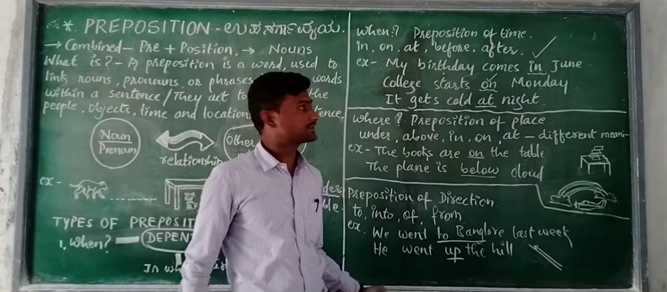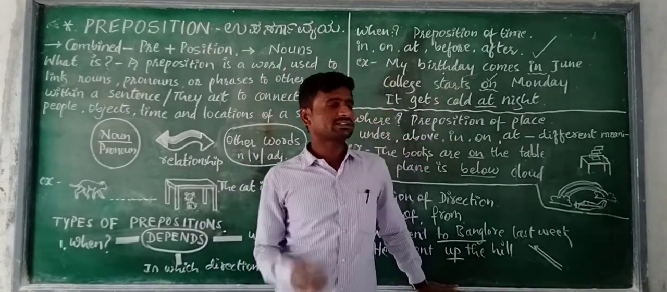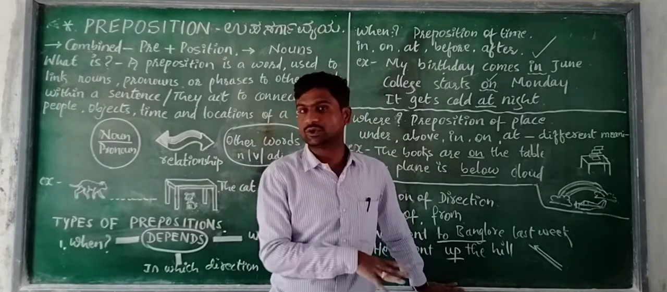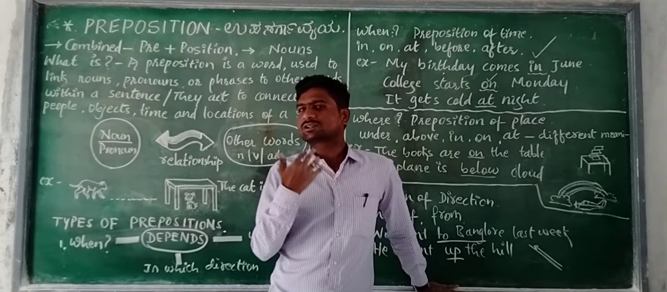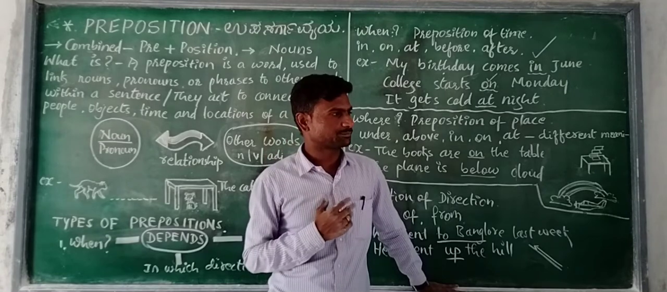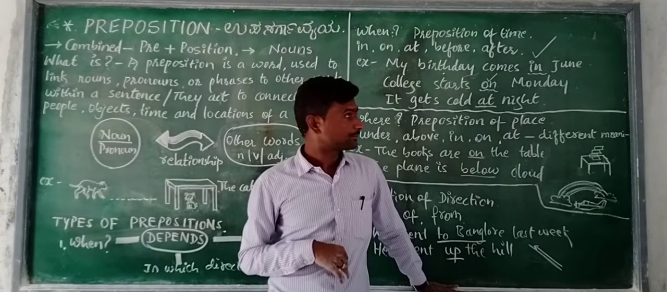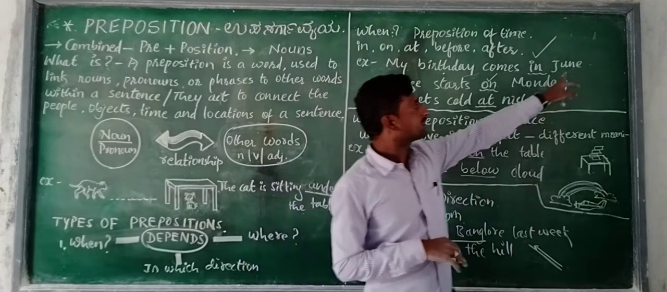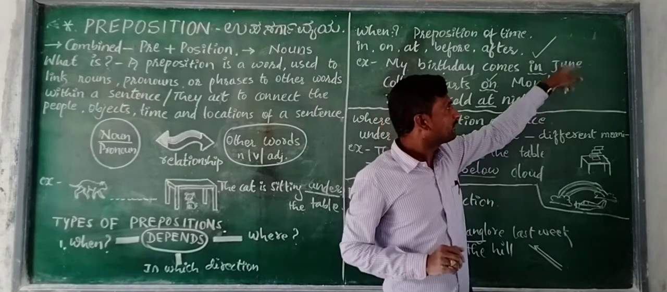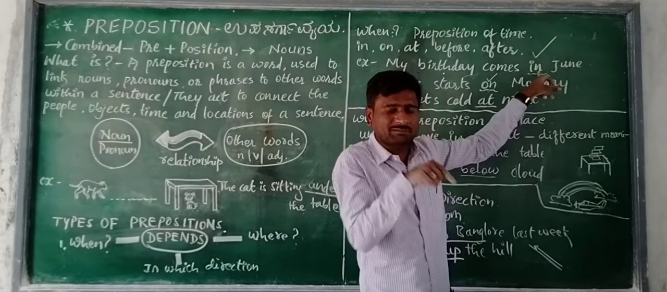Look at the examples. My birthday comes in June. My birthday falls in June. In the month of June, I would like to celebrate my birthday. That means I celebrate my birthday in the month of June. June is the name of a month. Name means noun. Before this noun, there is a preposition.